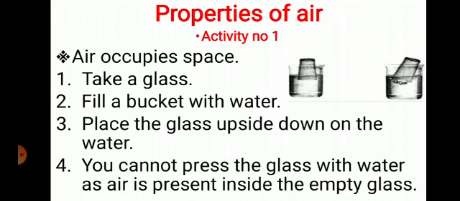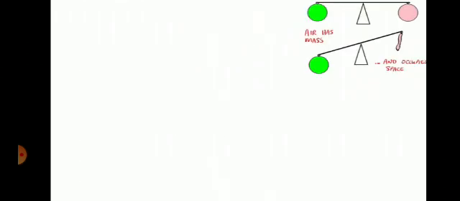But when we tilt the glass, what happens? The air goes out of the glass, and instead of air, what takes its place? Water takes its place. The air goes out in the form of bubbles. You can see the bubbles there. Water takes the place of air in the glass. So this experiment shows that air occupies space.